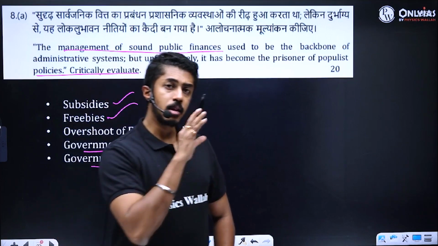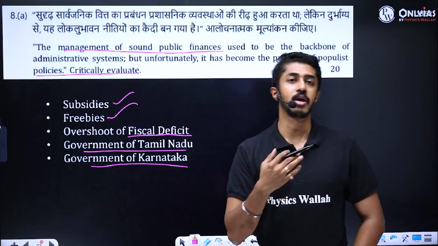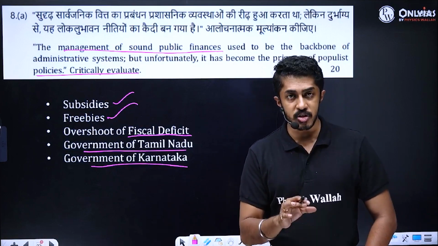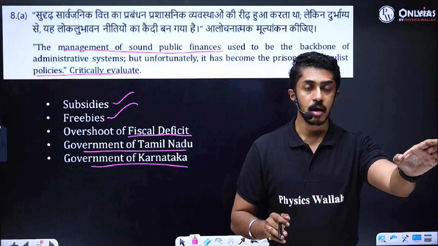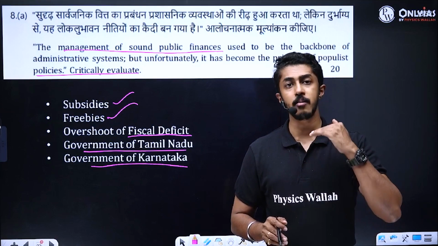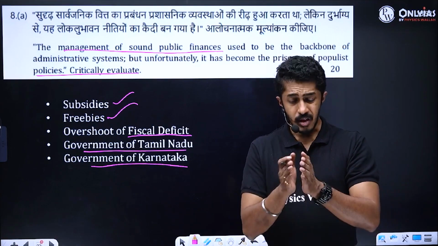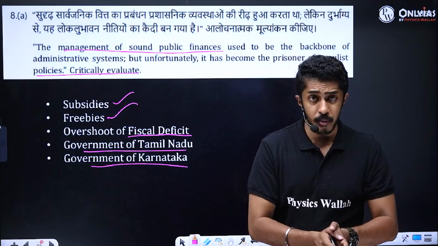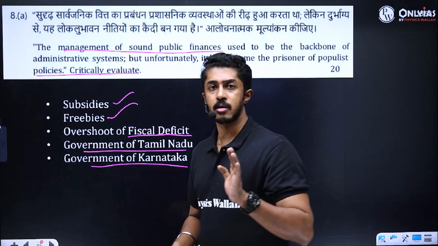So finally, the point is, it is not about whether you are announcing freebies or not, or having subsidies. Populist measures should be announced according to the economic situation of the state. Whether the state is economically well off or the state can fund its populist measures. The state should not resort to borrowing to fund populist measures. That is the point. Clear, people?